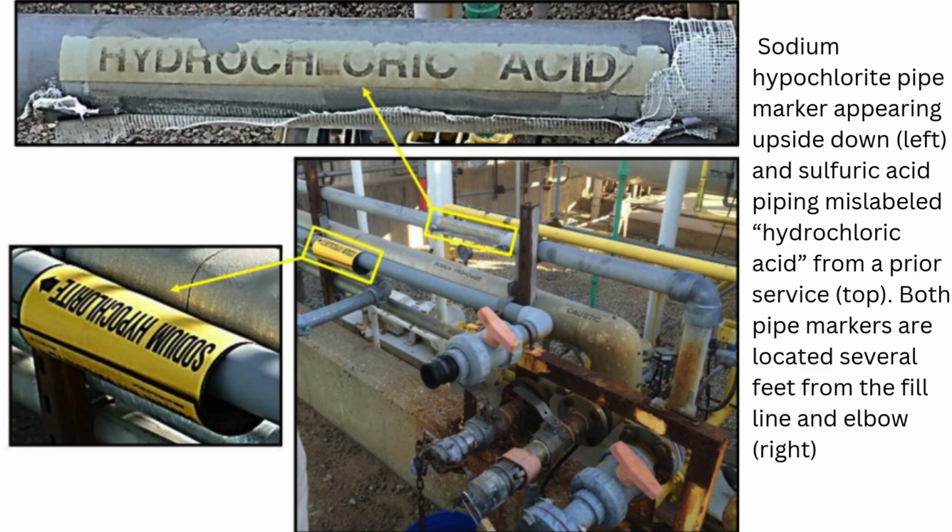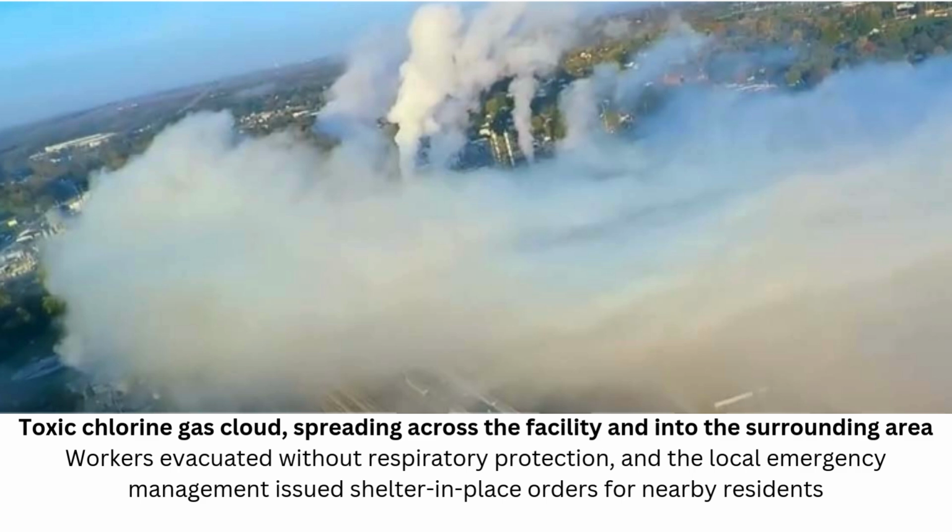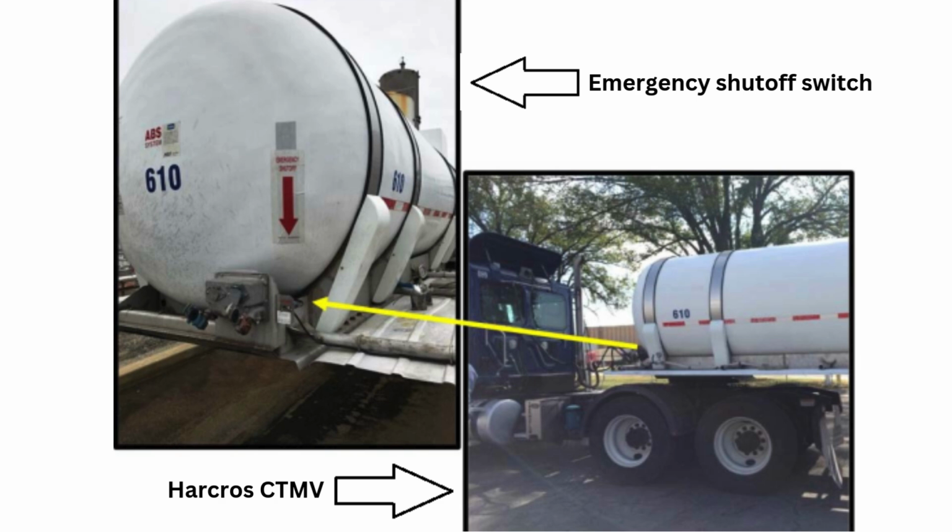At 8 a.m., the reaction produced a toxic chlorine gas cloud, spreading across the facility and into the surrounding area. Workers evacuated without respiratory protection, and the local emergency management issued shelter-in-place orders for nearby residents. At 8:43 a.m., emergency responders mitigated the release by shutting off valves and activating deluge systems. By 11 a.m., the cloud dissipated, and the emergency orders were lifted.